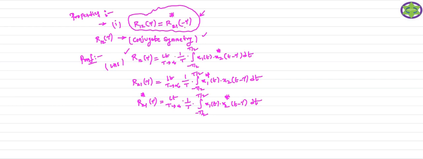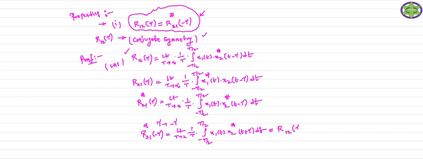I want R21 conjugate of minus tau. So you just replace tau by minus tau in the above expression, so that I get R21 conjugate of minus tau equal to limit t tends to infinity, 1 by t. Wherever tau is there, you replace tau by minus tau, so x2 conjugate of t plus tau, dt. Now observe this formula. This is nothing but your R12 of tau. You can observe the R12 of tau formula.